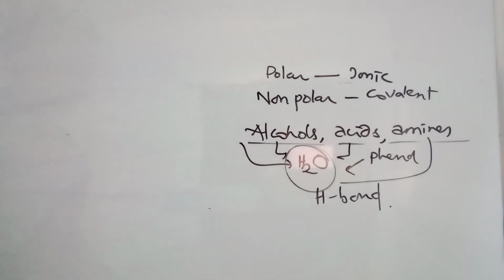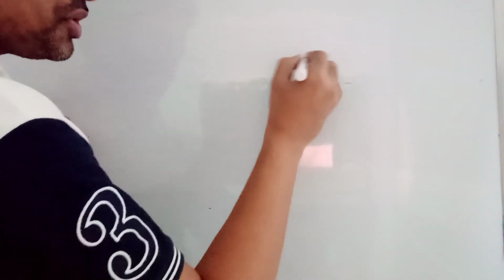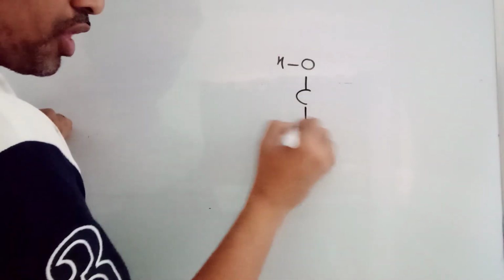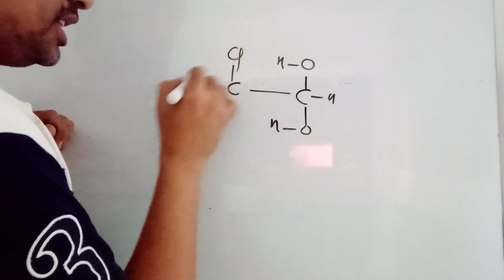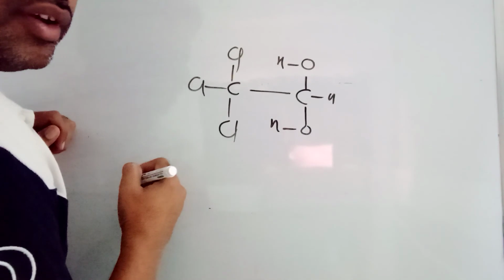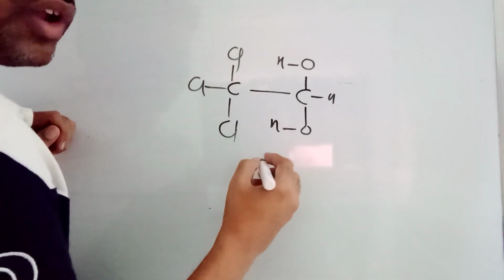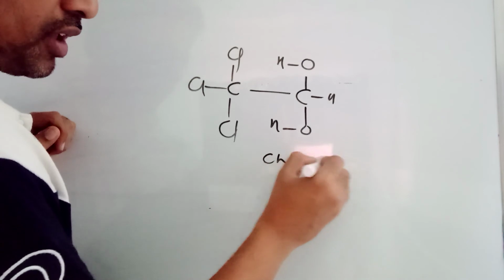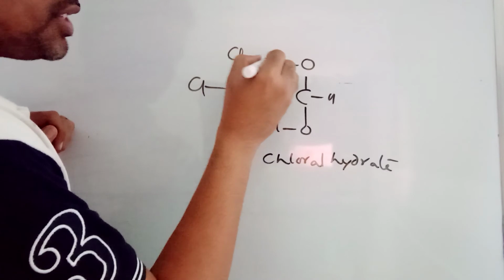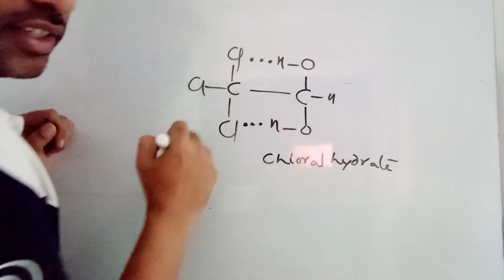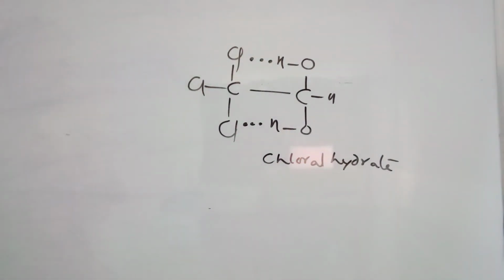And in general, whenever you are discussing organic chemistry, we say one very strong statement: a carbon atom cannot hold two OH groups. But in this case, it is an exception. Now this is called chloral hydrate. In this chloral hydrate, you can see hydrogen bonding here. Just as I told you, chlorine generally won't form, very rarely it forms, and this is one of the examples.